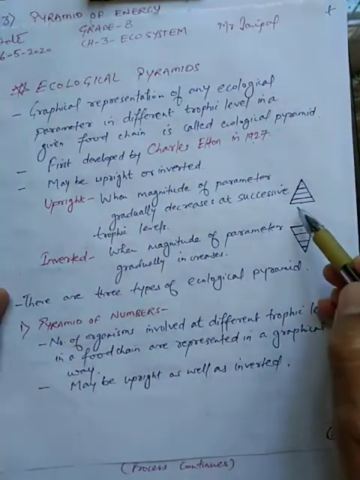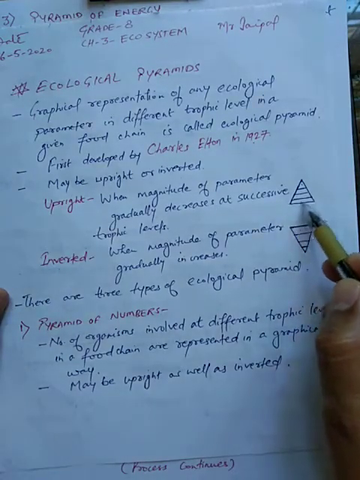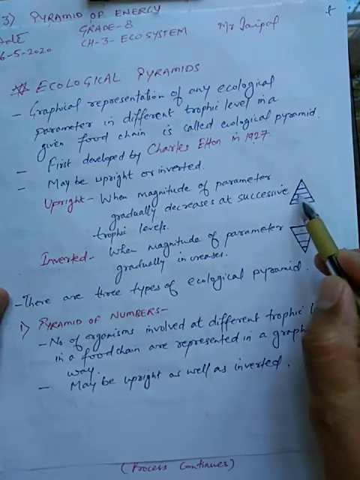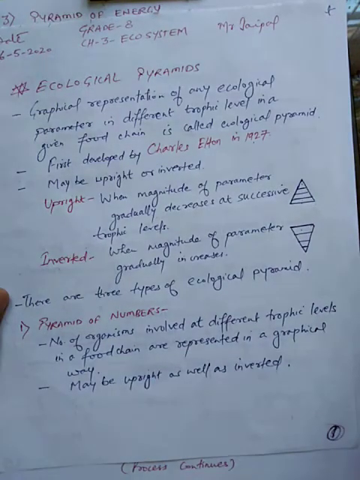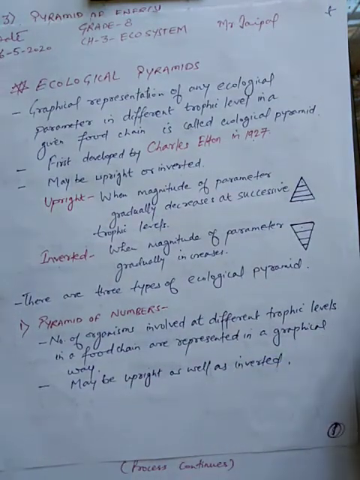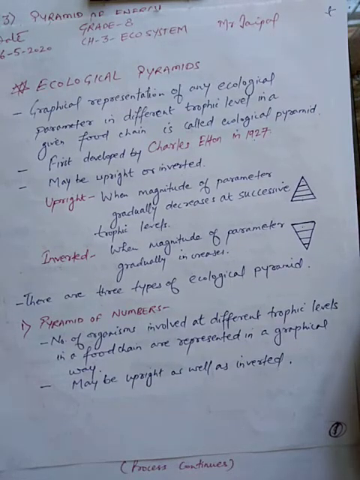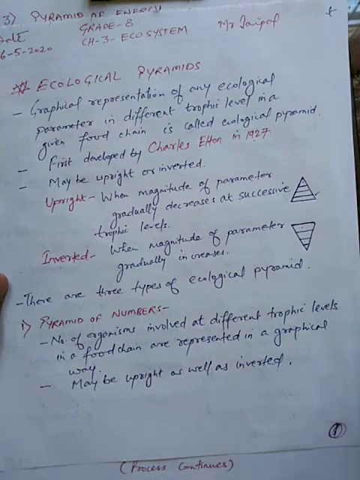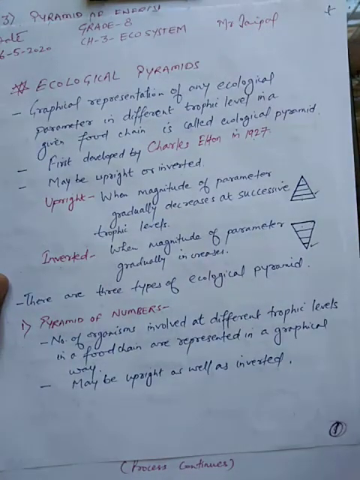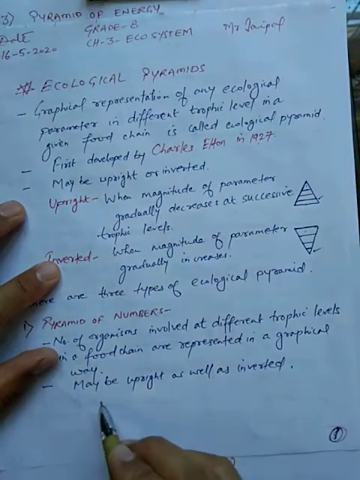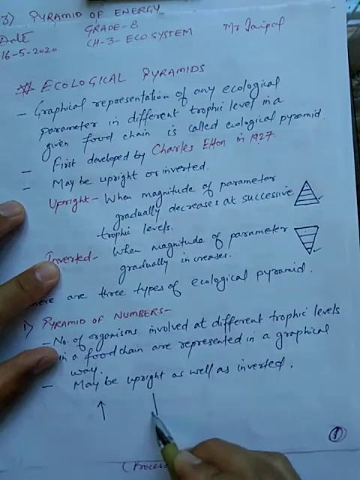What we are going to represent here is the number of organisms graphically. That's why its name is pyramid of numbers. Now students, this pyramid of numbers can be upright or it can be inverted. Upright, I have already told you, this is upright and this is inverted.